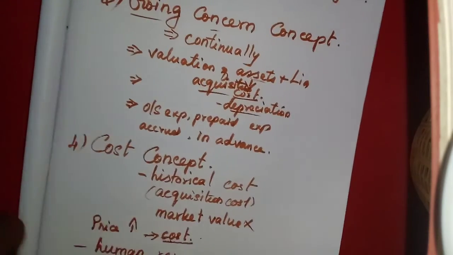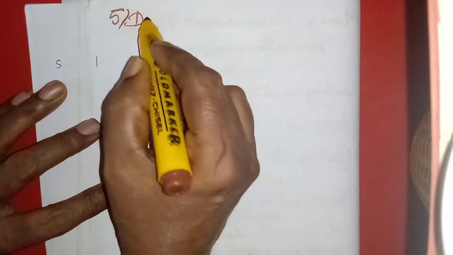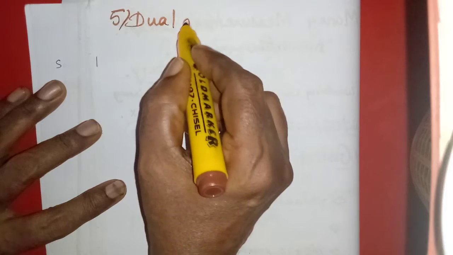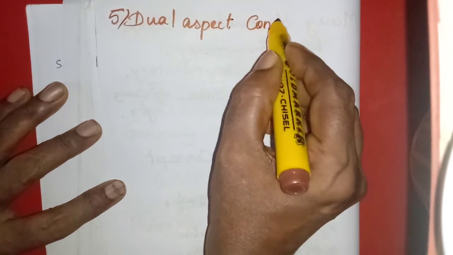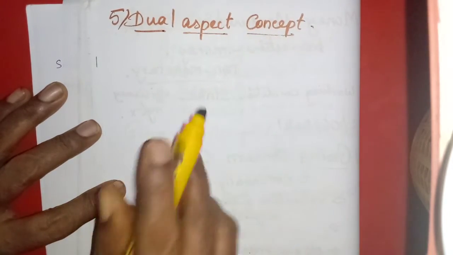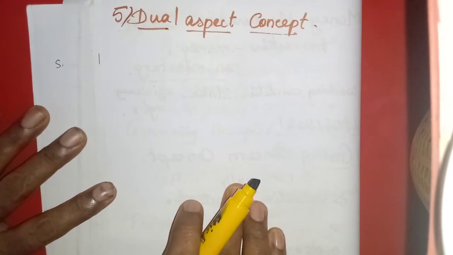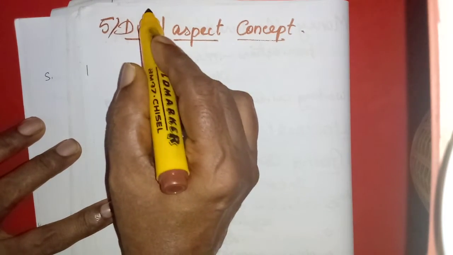Then the fifth one, the dual aspect concept. Dual aspect, this we have already learned. From the beginning I was saying, isn't it? Dual means two.